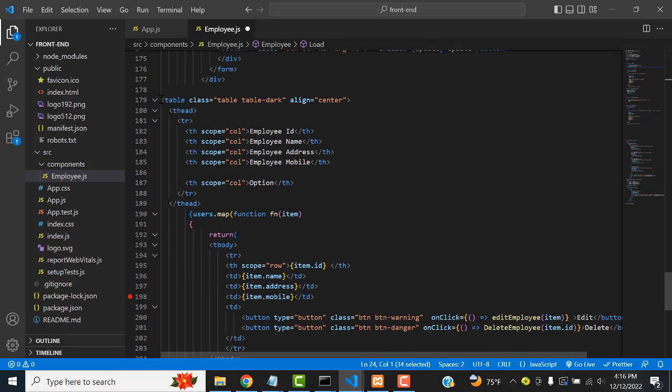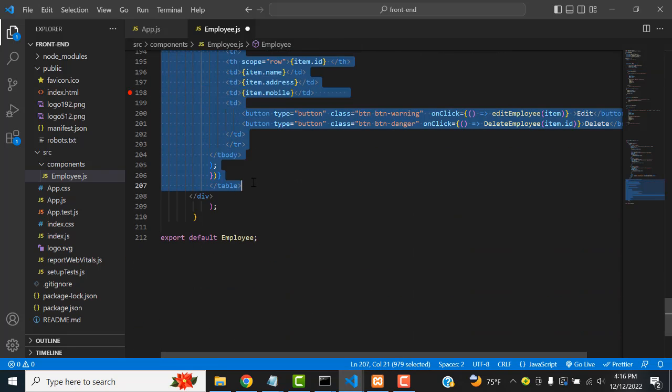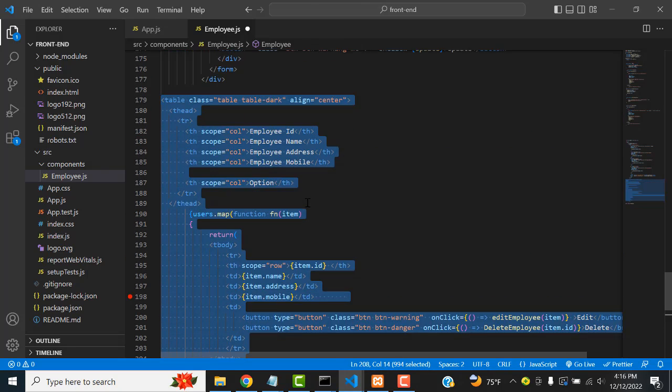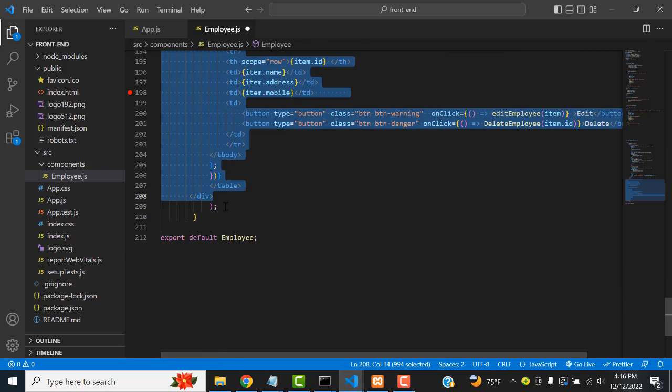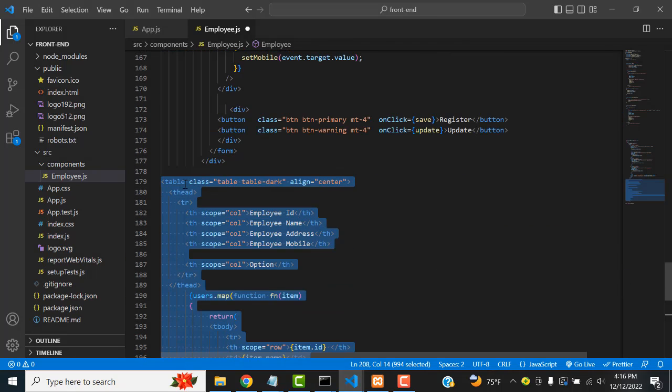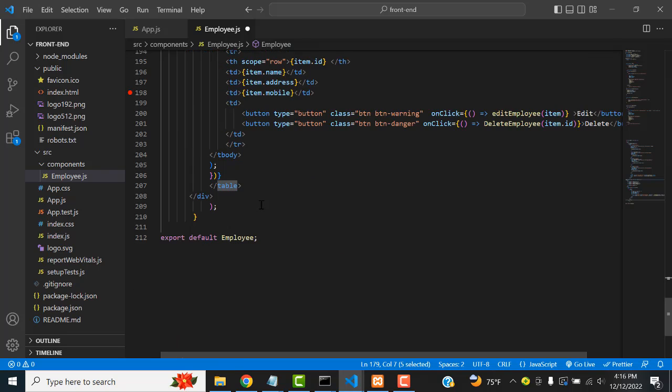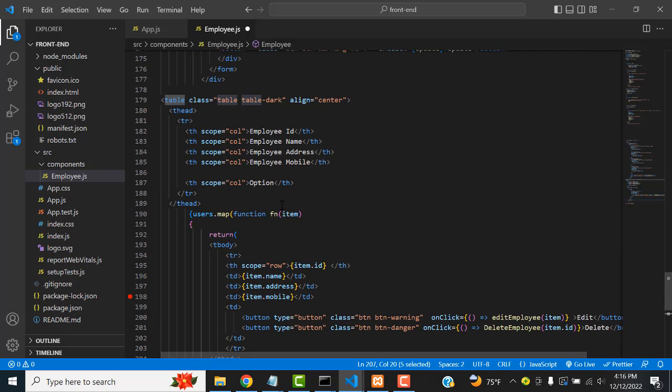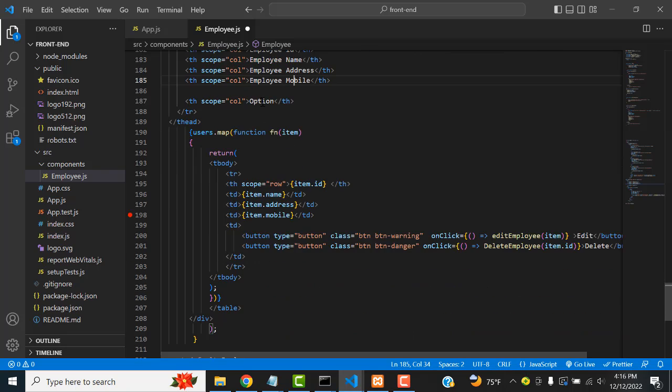I'm also going to do the table. This is a Bootstrap table, so you just copy and paste the Bootstrap table right over here. Here I did the same thing. The table tag you have to close. After that we have to create the four fields: employee id, employee name, address, and mobile. The options are delete and edit, right?